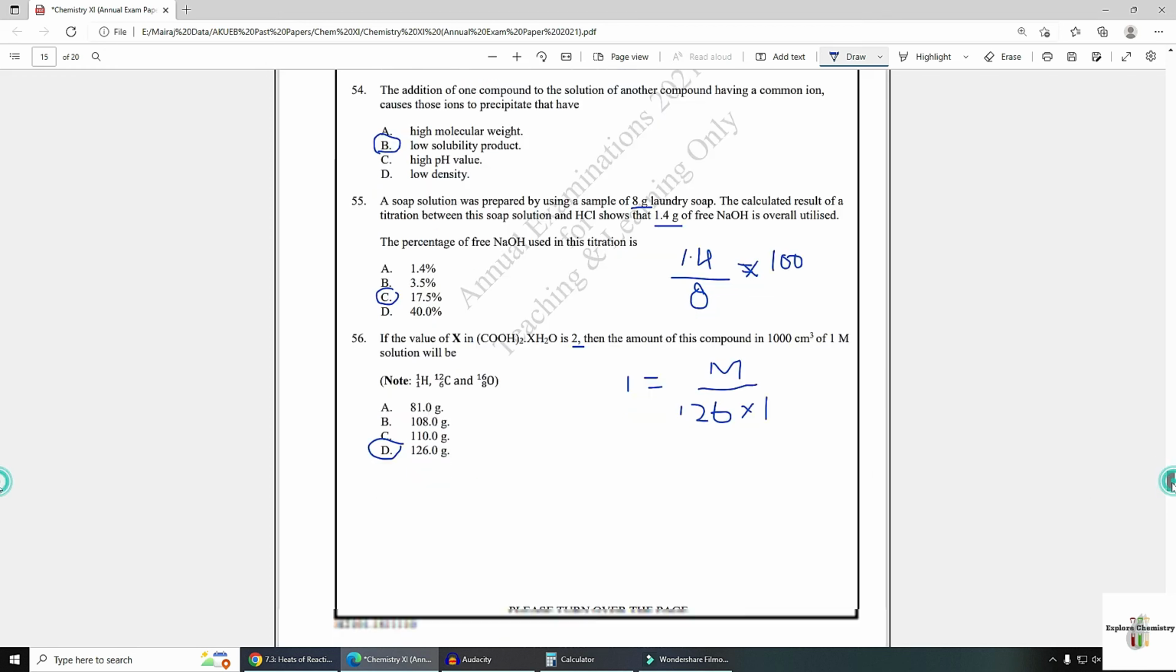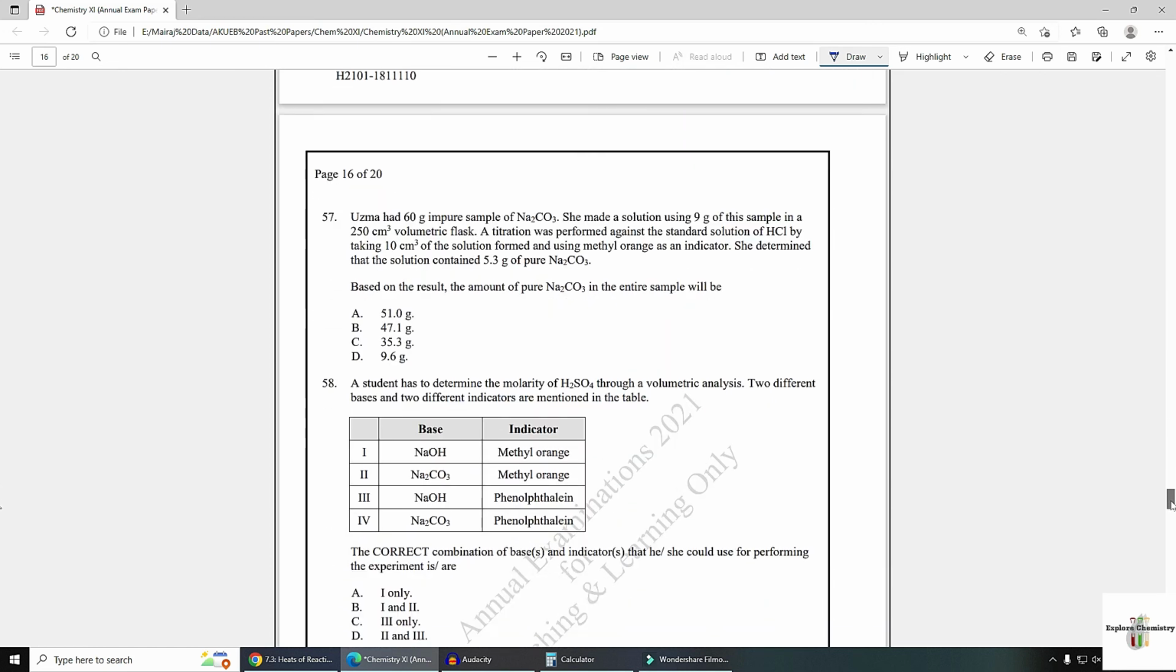Now question number 57. Usma had 60 gram impure sample of sodium carbonate. She made a solution using 9 gram of this sample in 250 cm³ volumetric flask. A titration was performed against the standard solution of HCl by taking 10 cm³ of solution formed and using methyl orange as indicator. She determined that the solution contained 5.3 gram of pure sodium carbonate. Based on the result, the amount of pure sodium carbonate in an entire sample is